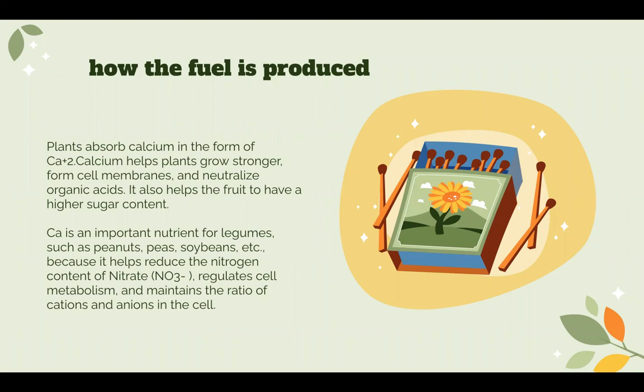As for legumes such as beans, beets, and soybeans, calcium is a very important nutrient. Because if there's a lack of calcium, the bean will be flat or not full. That's why farmers have a saying, no phosphorus, no lime, stop growing beans. Not only that, when plants absorb a lot of calcium, it will help reduce the nitrogen content of nitrates, help root microorganisms develop smoothly, and strongly regulate cell metabolism.